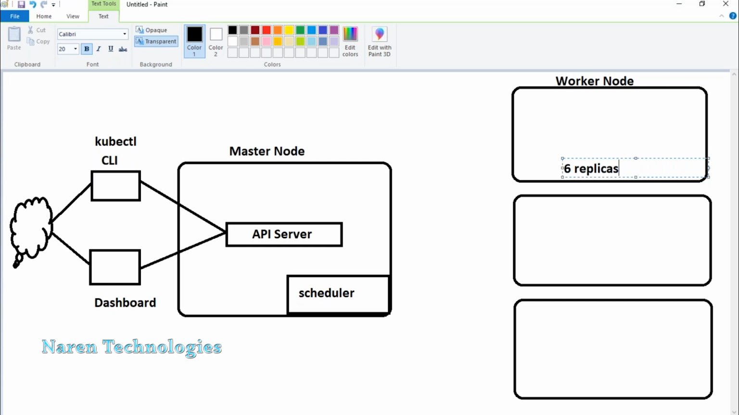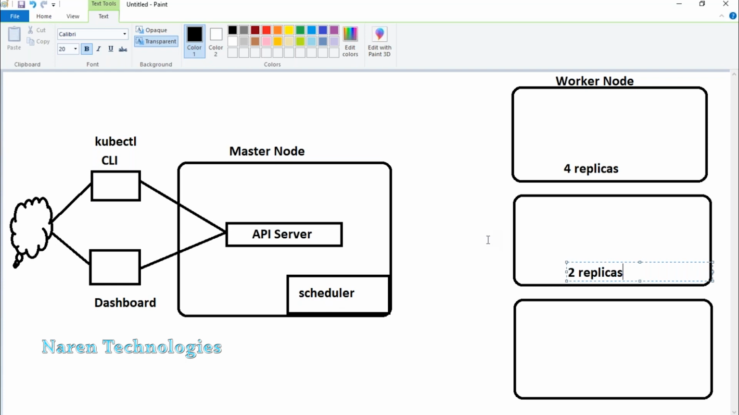In case the first worker node is capable of running only 4 replicas, then in that case, 4 replicas will be created here, and then maybe another 2 replicas may be created in the second node. Okay, but never ever think it always divides equally. 2 plus 2 plus 2, it will never do. Now the question is, guys, who will be deciding where these replicas need to be created?